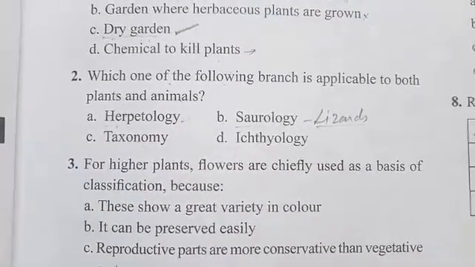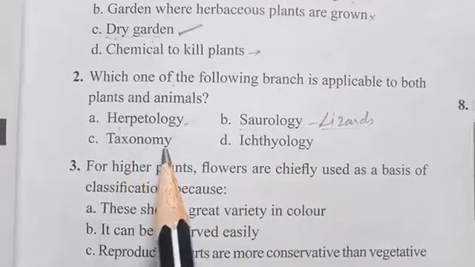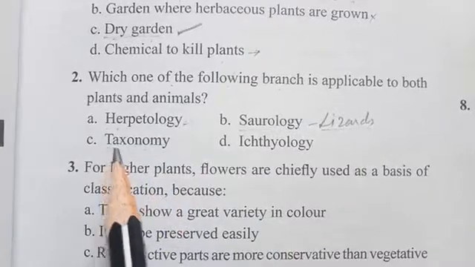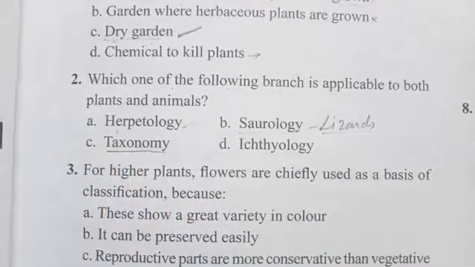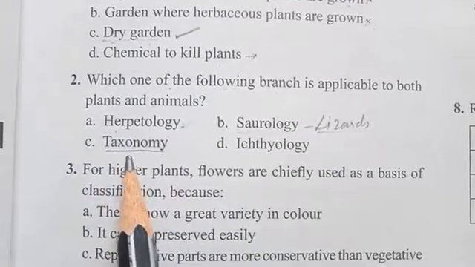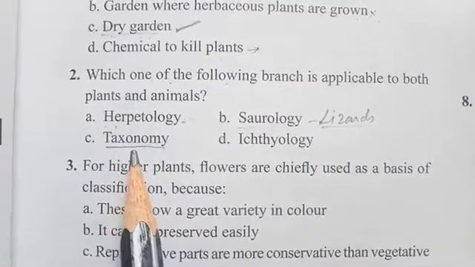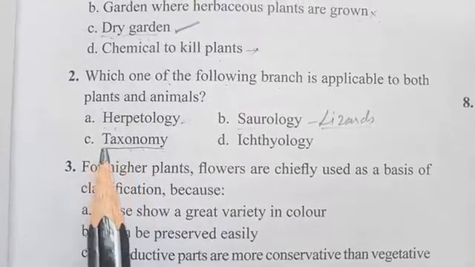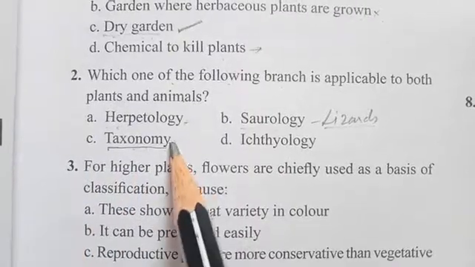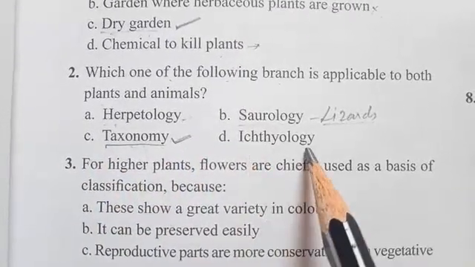So here another branch, ichthyology is given and taxonomy is here. Taxonomy is the study of classification and grouping, naming, everything is there, including plants and animals. Every species comes under this one. That's what taxonomy is. Taxonomy is actually a branch of biology, so that's why the answer should be C. And one more is given here, ichthyology.